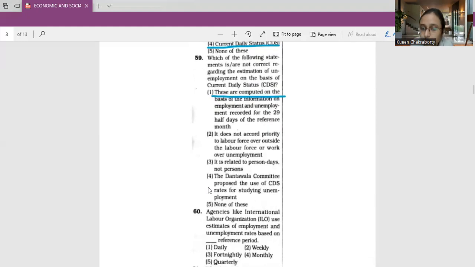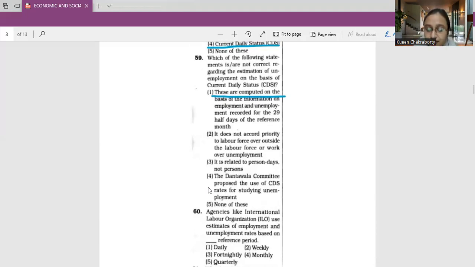Whenever laborers get their payment, you will see their wages are calculated on a weekly basis, right? So from that explanation also, you can refer to this answer, that this will be on a weekly basis, since ILO is related to labor and laborers usually get their payment of wages on a weekly basis. Apart from that, agencies like ILO, which is a very famous organization, use estimates of employment and unemployment rates based on a weekly reference period for international comparisons.